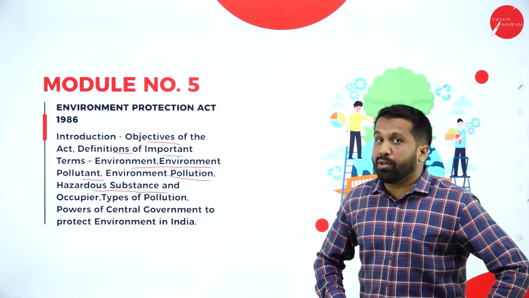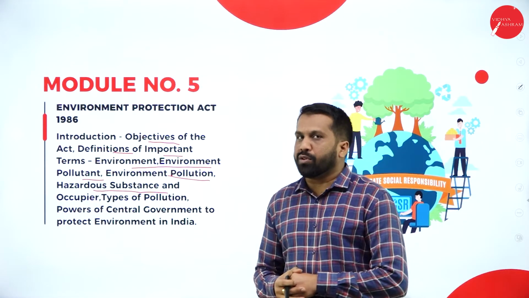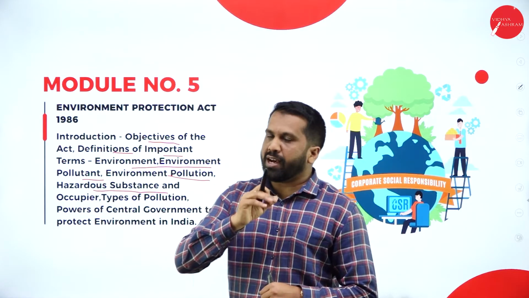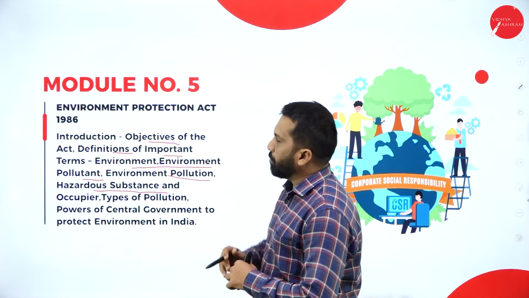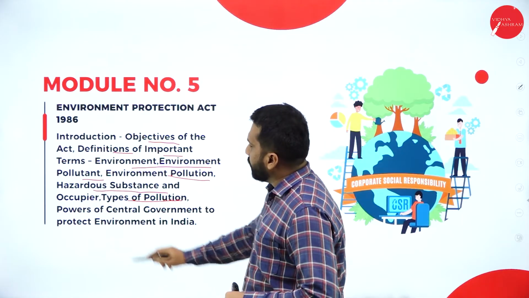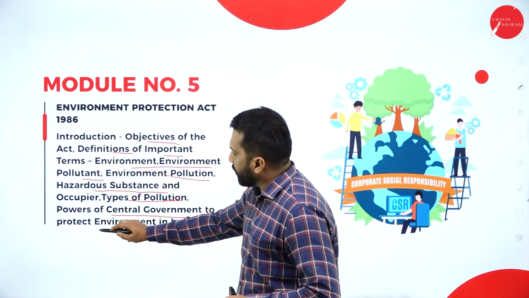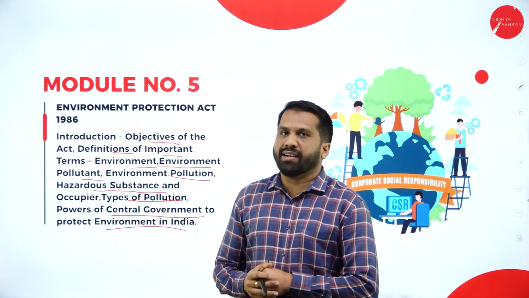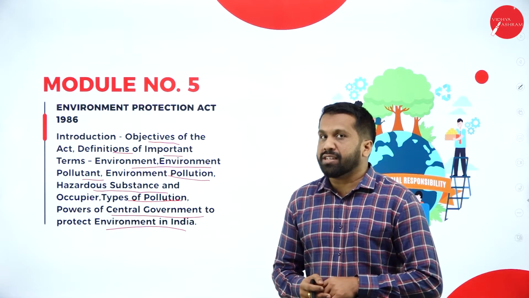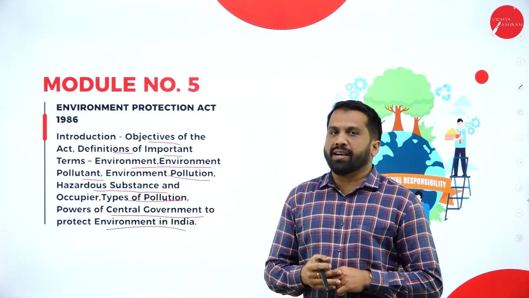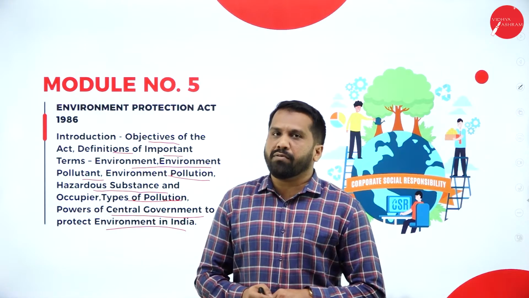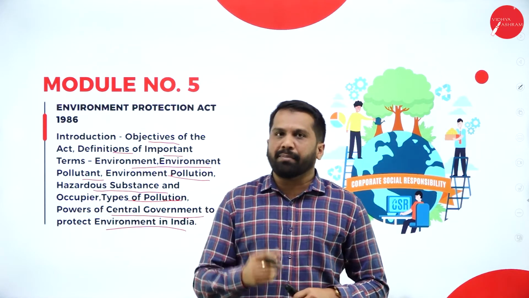Usually we get polluted water or polluted smoke from where? Factories, industries. For that, we have an act called the Environmental Protection Act. Next, types of pollution and powers of the central government to protect the environment. Clear? So these are the 5 modules you are going to study in this particular topic, as well as the easiest one if you are planning to score centum, 100 out of 100. This is a topic you can plan.